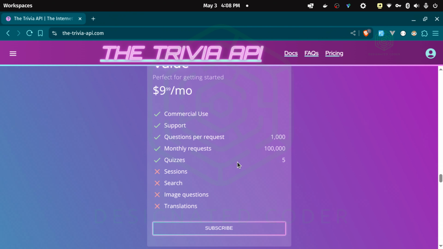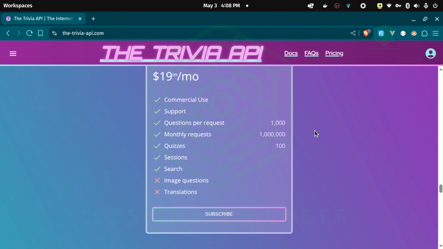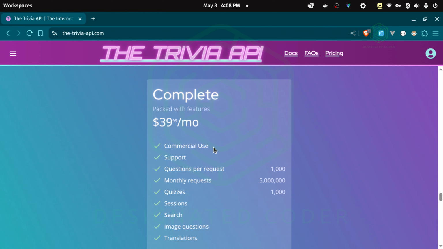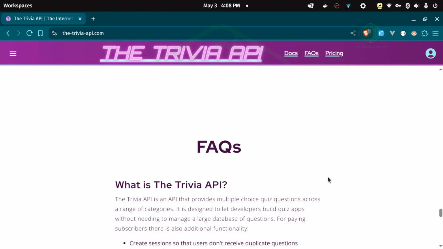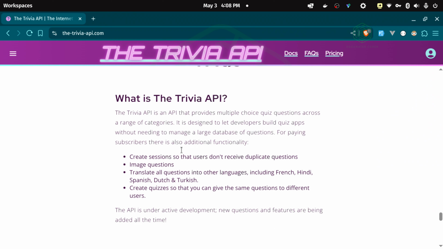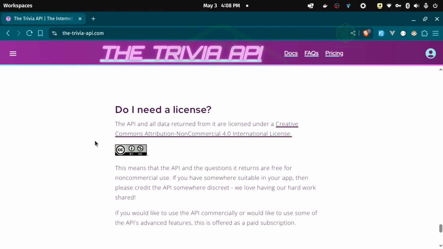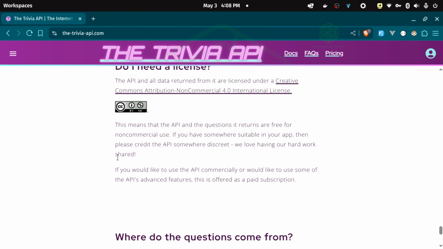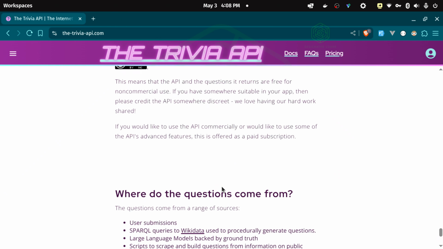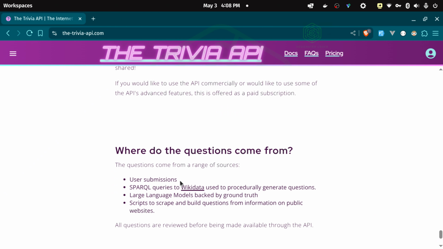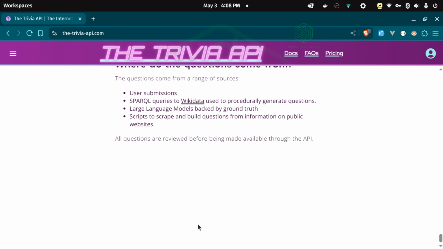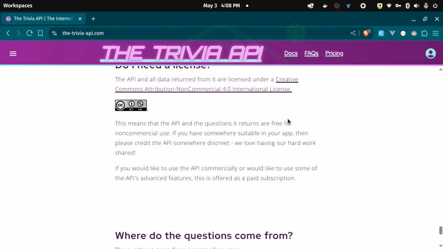Here are the prices for it. If you wanted to subscribe for the monthly or whatever, whatever you want to do to go as deep as you want to go. And like I said, the documentation is pretty good. It is under the Creative Commons license, which means you just really have to give it some kind of attribution or what have you. But it does also tell you where the questions come from, where the answers are coming from. And that's pretty good.